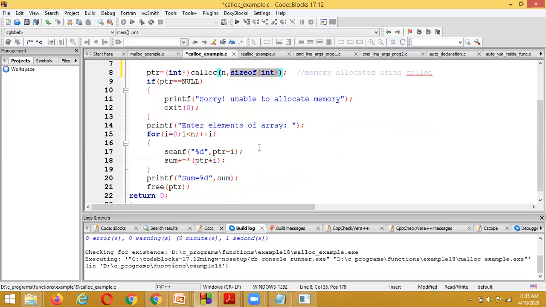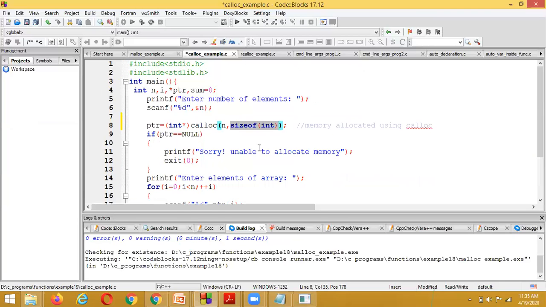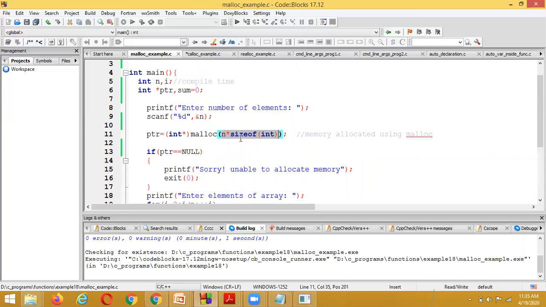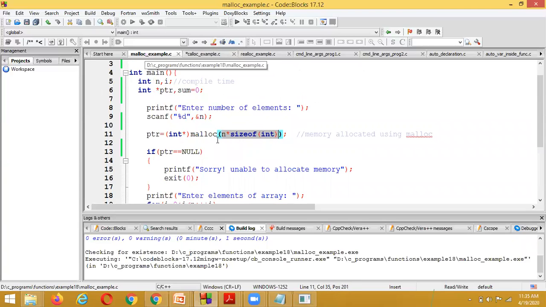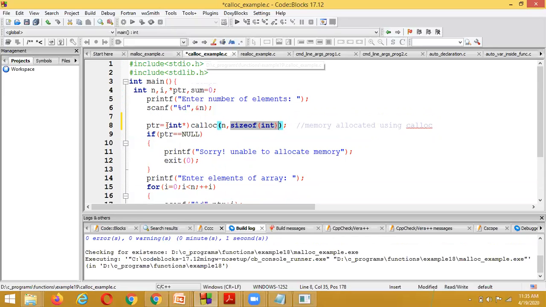The remaining statements are almost all the same. The difference is that with malloc a single block of memory is allocated, whereas here multiple blocks of memory are allocated. With malloc the initial value is garbage, but here the initial value is assigned as zero.